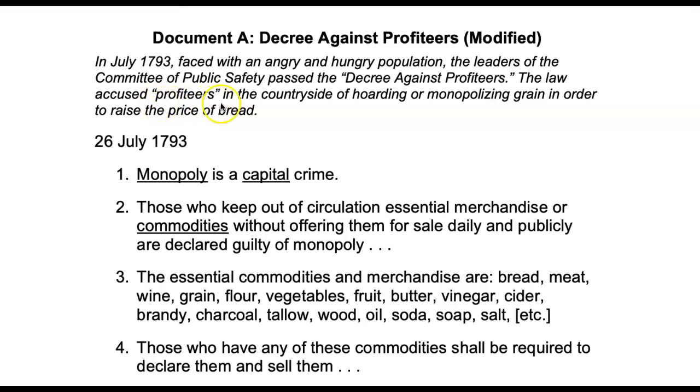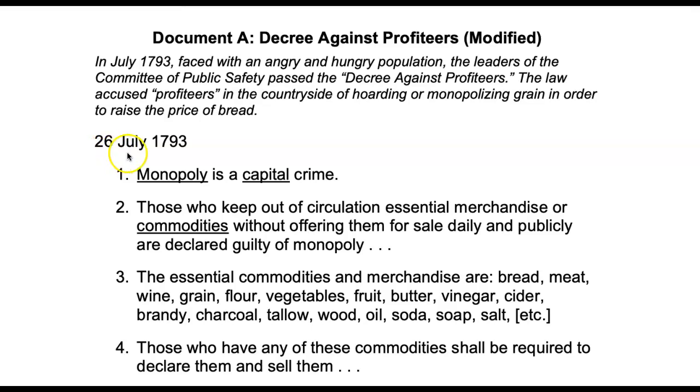So these people they're calling profiteers, who live out in the countryside outside of the large cities, are monopolizing, or having complete control over, this commodity of grain, and grain was used to make bread. When you control the commodity of something, you limit how much you give out, you really control the price. So they started to control the price of this grain and make it a lot more expensive, and this really led to people being hungry and economics being really impacted.